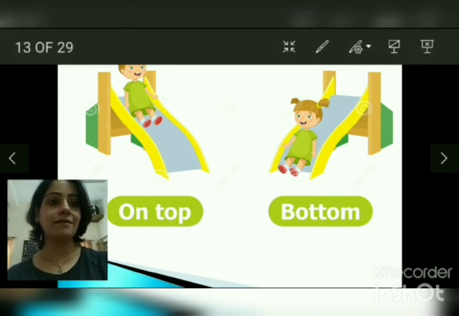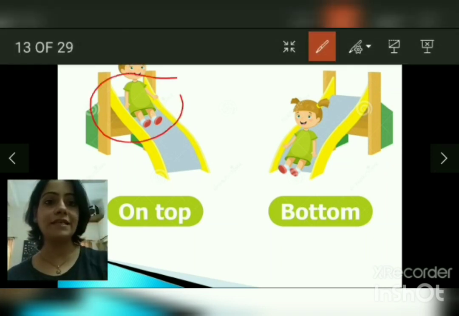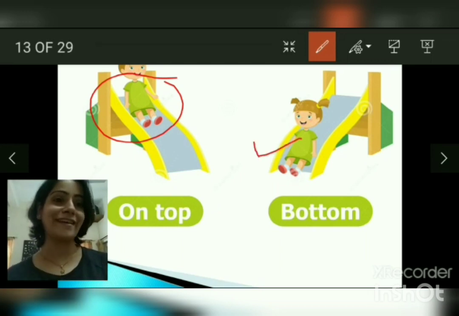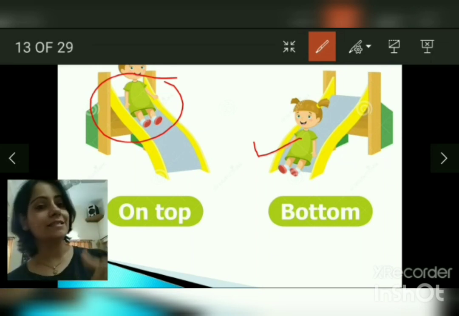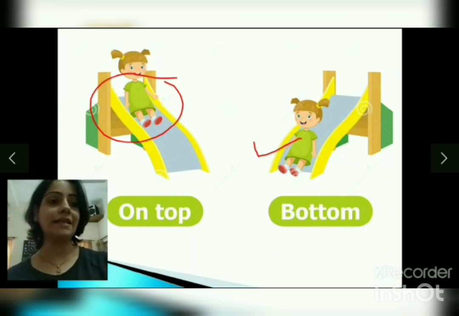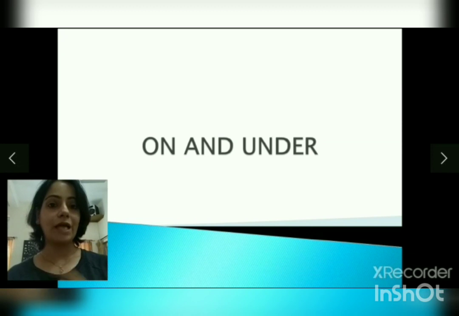This girl right here is on the top of the slide and this girl, they're the same girl, they're playing on the slide. Yes. This girl is at the bottom of the slide, right? Now you also, when you go on slide, you have to say that I am on the top of the slide and now I am at the bottom of the slide.